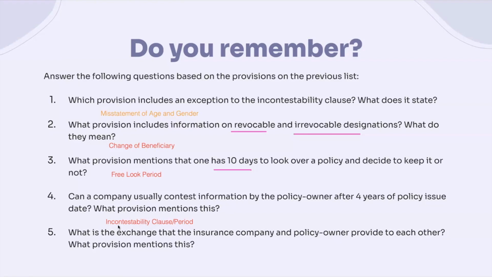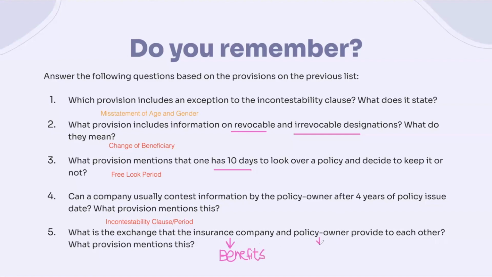And then for our fifth question here, what is the exchange that the insurance company and the policy owner provide to each other? And which provision mentions this? Well, for the insurance company, that would be that promise to pay the benefits. So for health insurance, it would be paying benefits for claims. For life insurance, we looked at the death benefit.